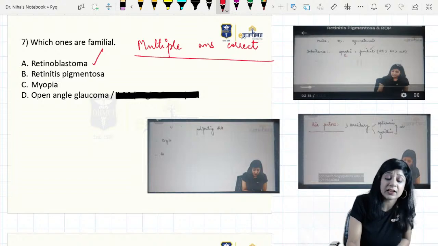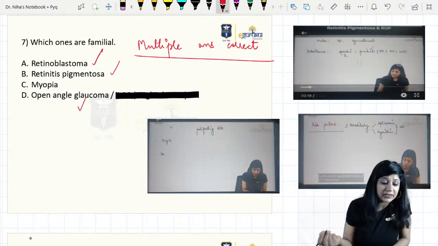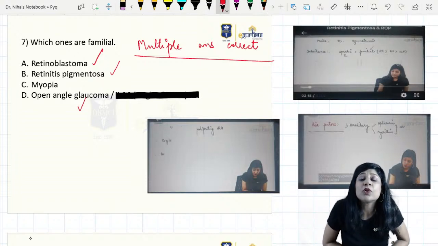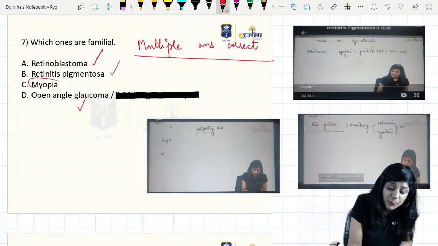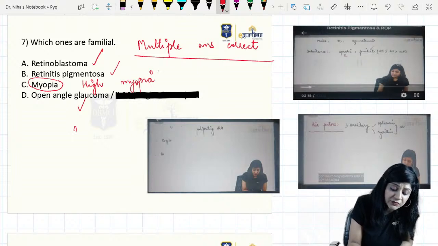Retinoblastoma is also familial, open angle glaucoma is also familial. I do not know if they had given multiple answers correct, because here myopia is familial, especially if they are talking about high myopia, then definitely. So here again your answer will be all.